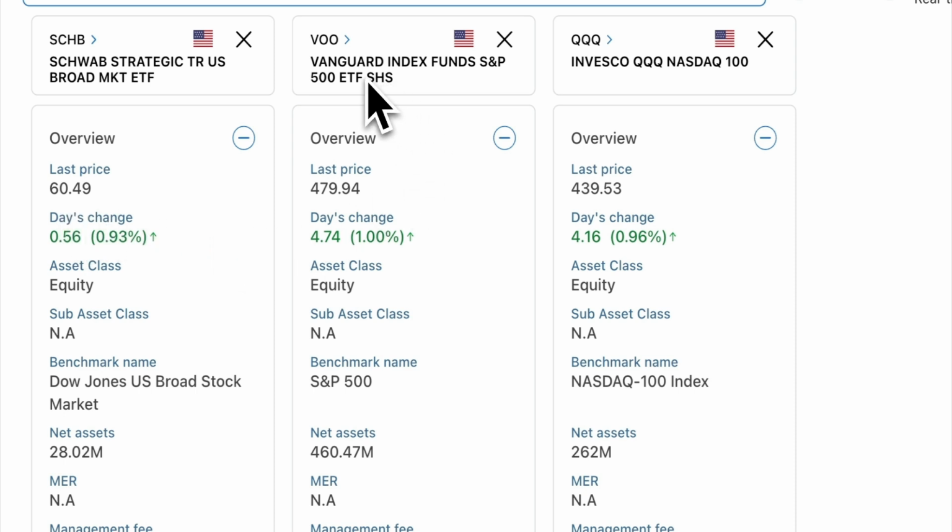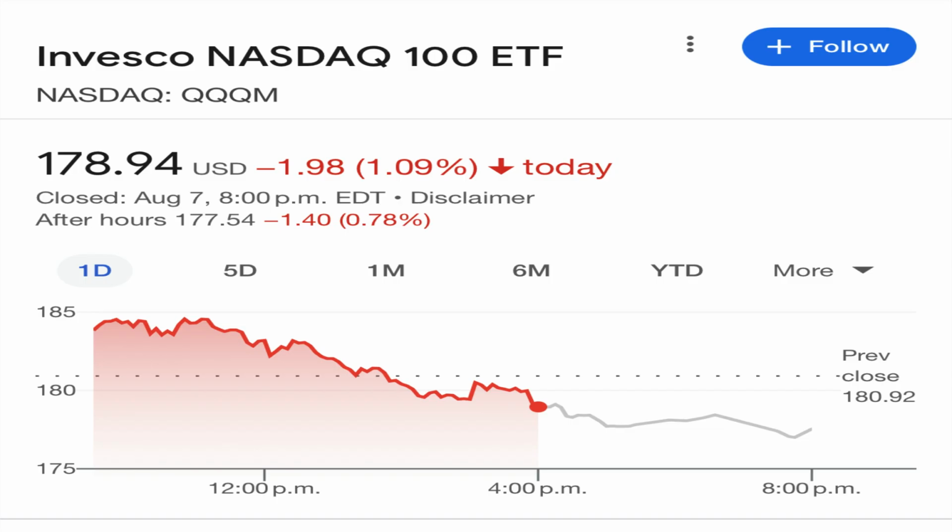But if we look at VOO, which is Vanguard S&P 500, it is $479. A lot of people might find this a lot of money. They don't have that much money to invest. So let's say, for example, you only have $1,000. You can only buy 2 shares of this one. But with this one, you're going to have a lot more shares, right? More than 12 shares. When it comes to Invesco QQQ, it's pretty much the same thing, at $439. But there is also QQQM, which has a lower price.